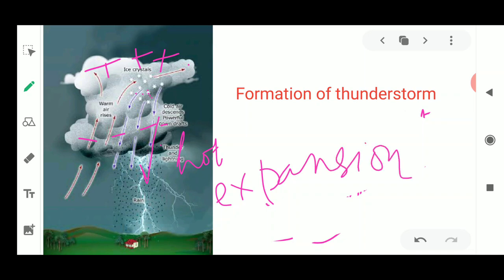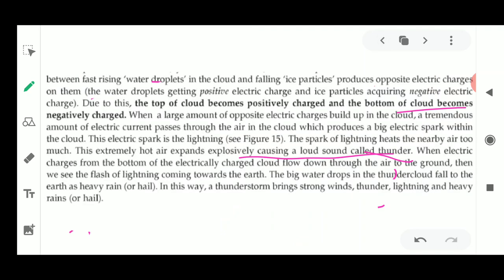Because of the expansion, this charge seems to come down on the earth's surface. It is shown in the form of a light flash of lightning, and the loud clap comes in the form of thunder. The big droplets of the thundercloud fall on the earth's surface in the form of hail. In this way, it brings strong winds, thunder, lightning and heavy rainfall together with a thunderstorm. That is why thunderstorms are very dangerous, because they bring three disastrous phenomena together.